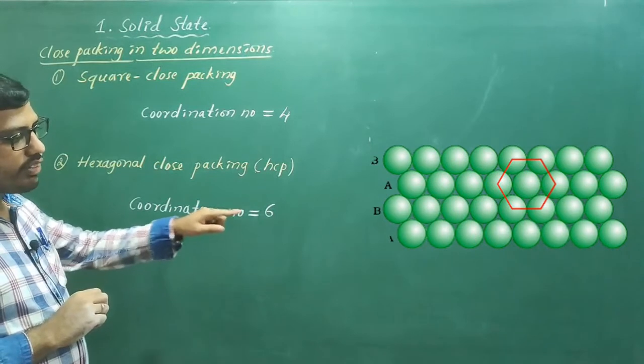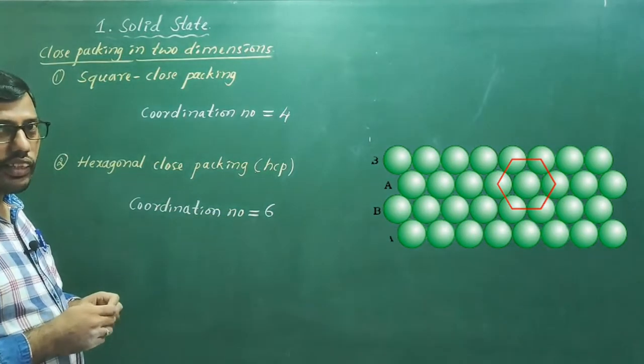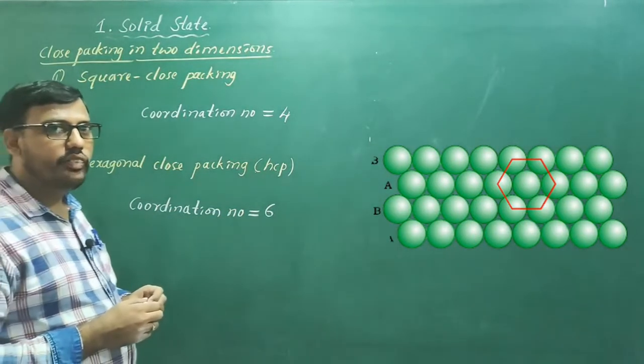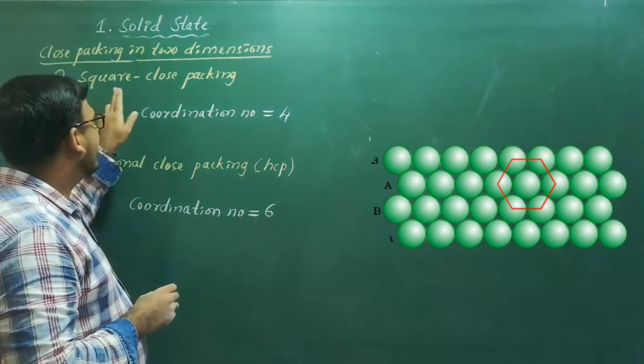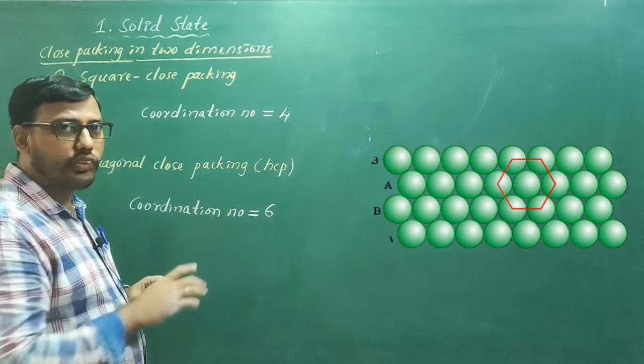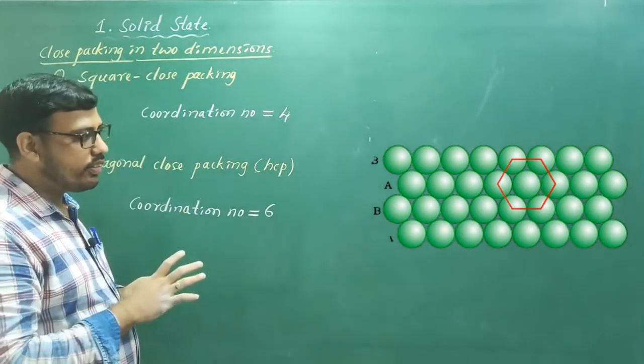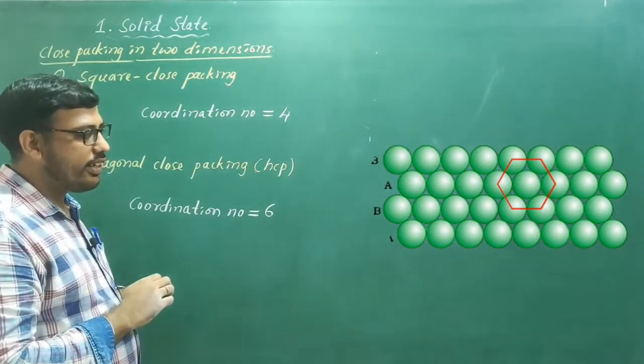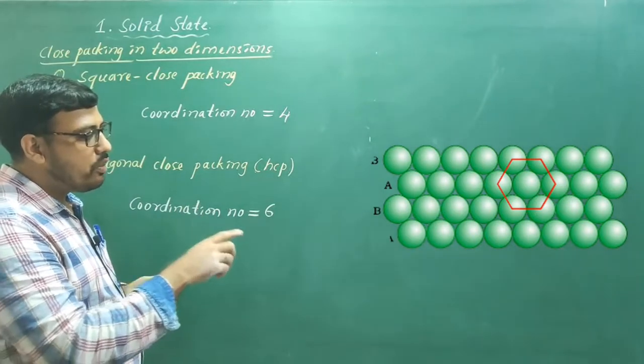See, 2 types of different layers are present in this arrangement, while in case of square close packing we have only one type of rows. In this diagram, 2 different rows are present.